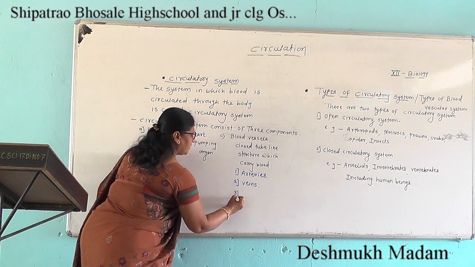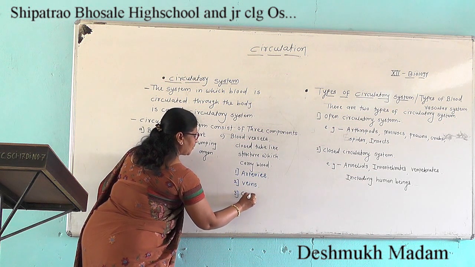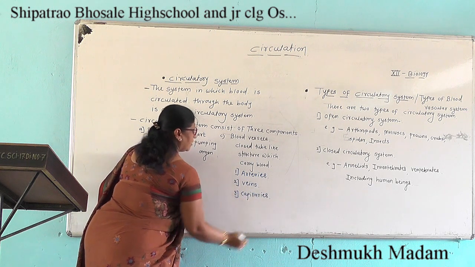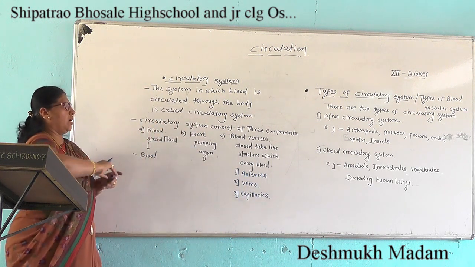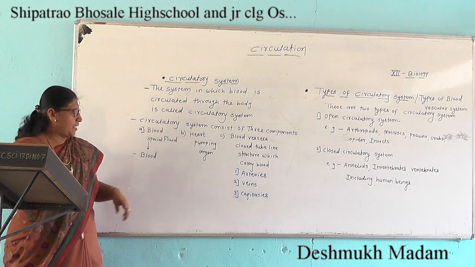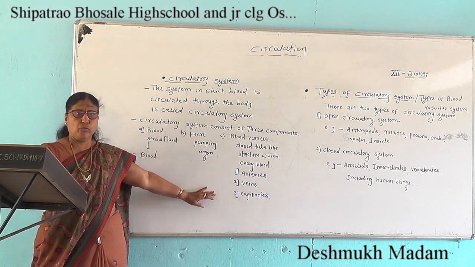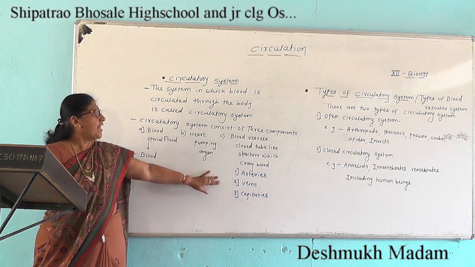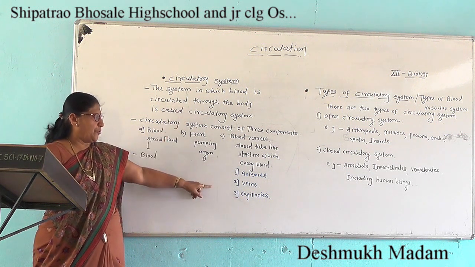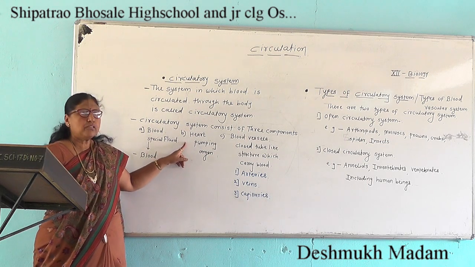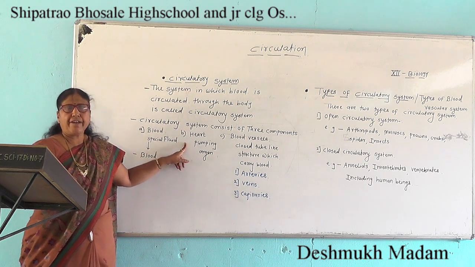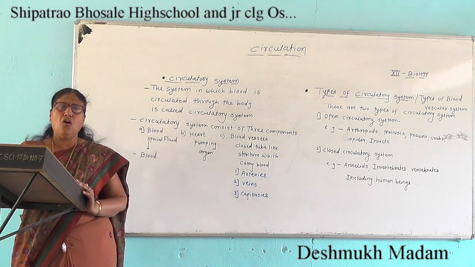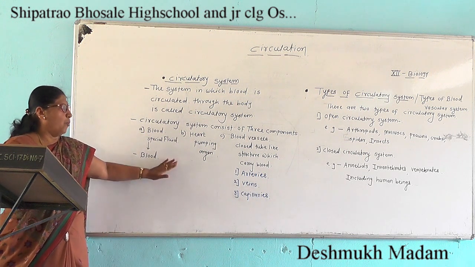And third, the capillaries, which spread all over the body in the form of a network. These blood vessels carry the circulatory fluid from the heart to each and every cell or organ of the body.